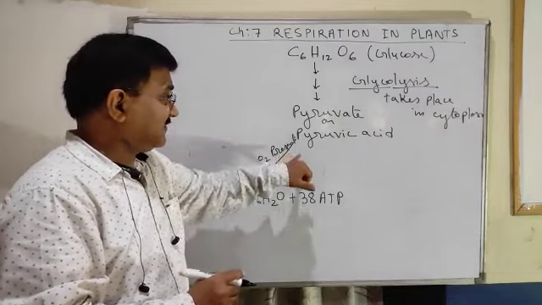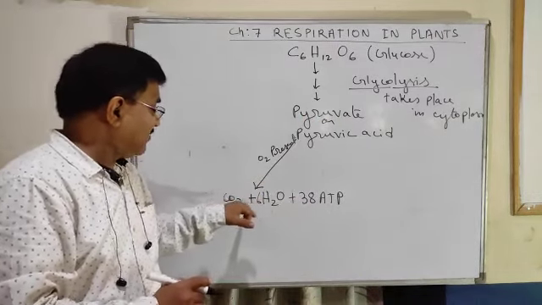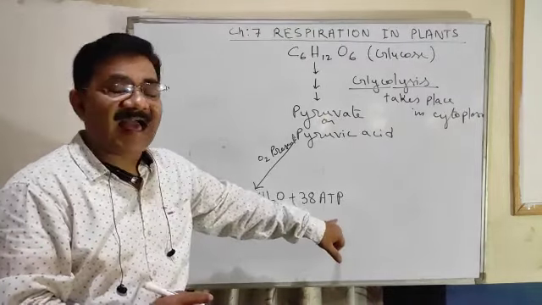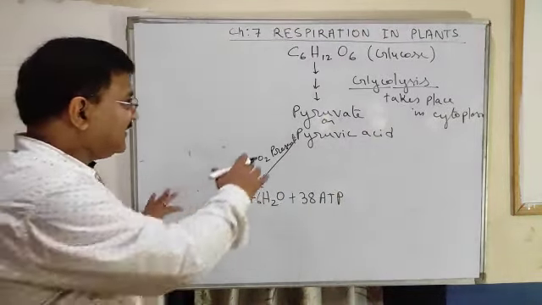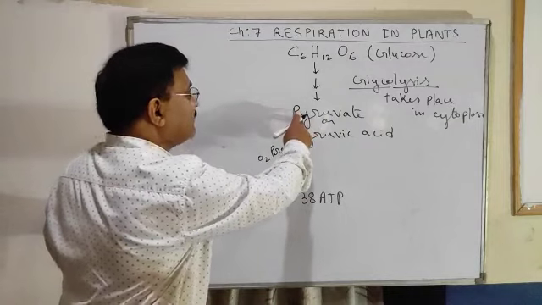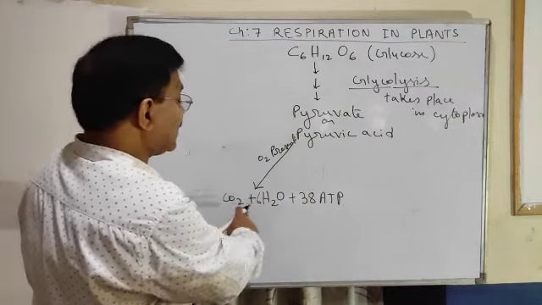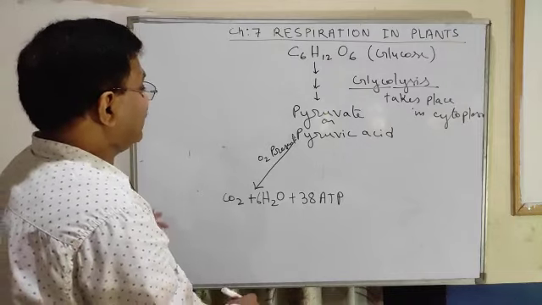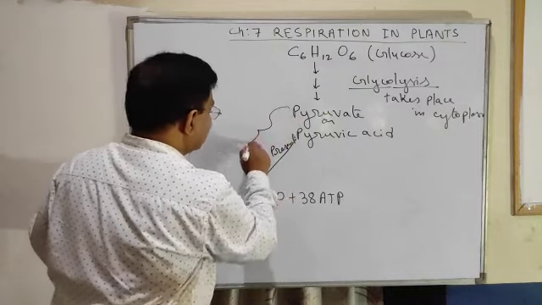When oxygen is present, pyruvate will change into carbon dioxide, water vapor and energy. And this process of changing pyruvate to carbon dioxide, water vapor and 38 ATP energy is called as